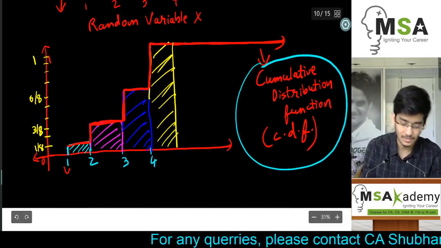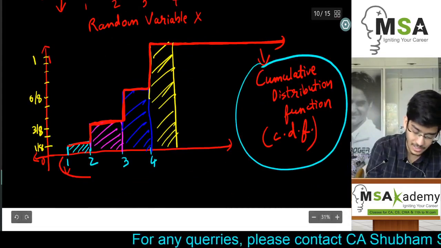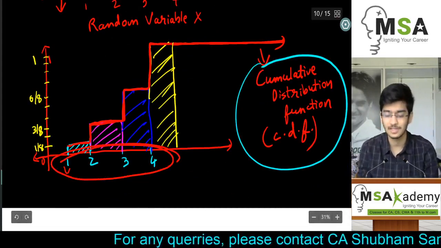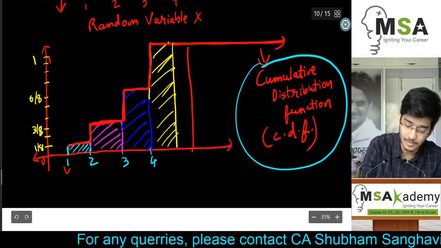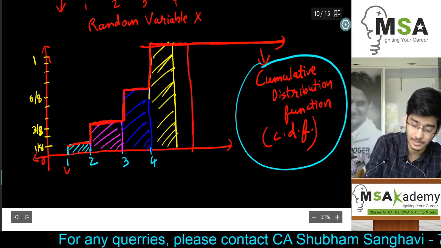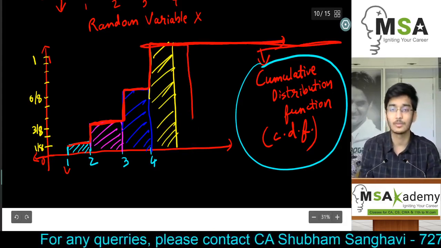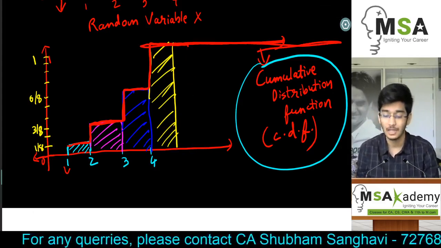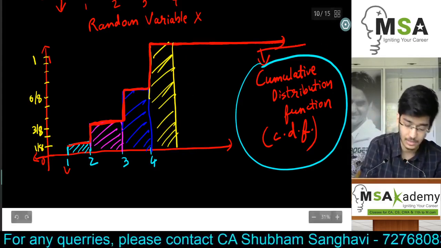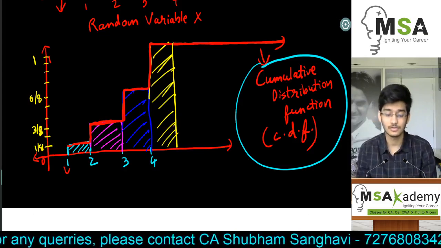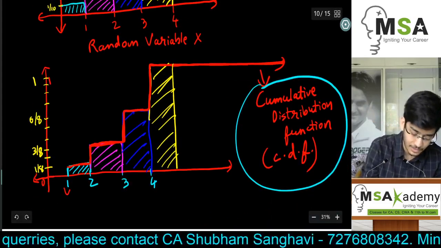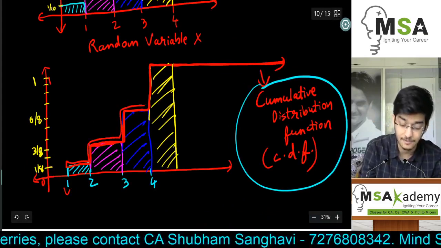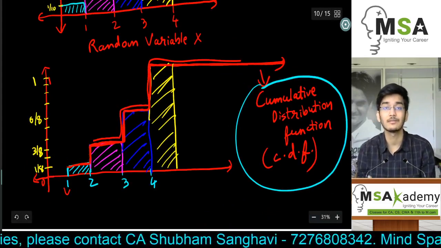So basically x can assume only these 4 values. Beyond this, if any other value of x comes, let's say we want the probability of 5 heads, the probability of 5 heads will be 0 and the cumulative probability will always be equal to 1. So nothing will be added to the cumulative probability and it will remain at 1. Is it making sense? I hope you have understood the concept of the cumulative distribution function, and the step function of the cumulative distribution function if it is a discrete random variable.